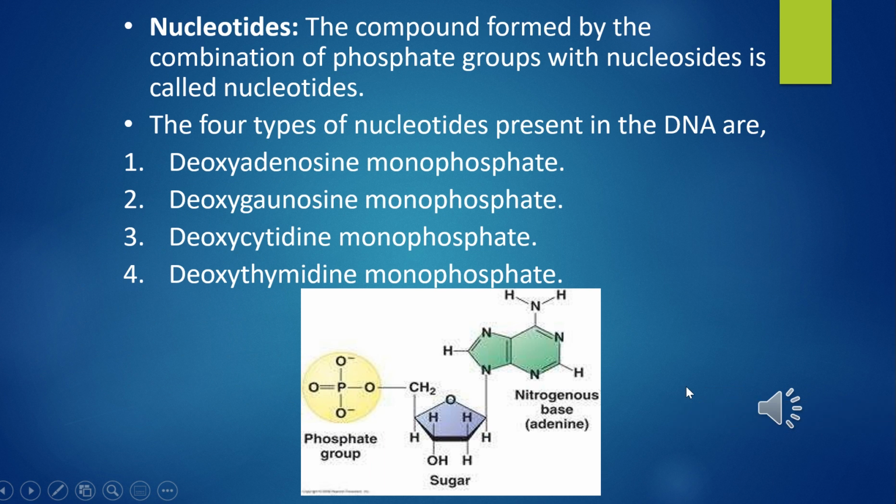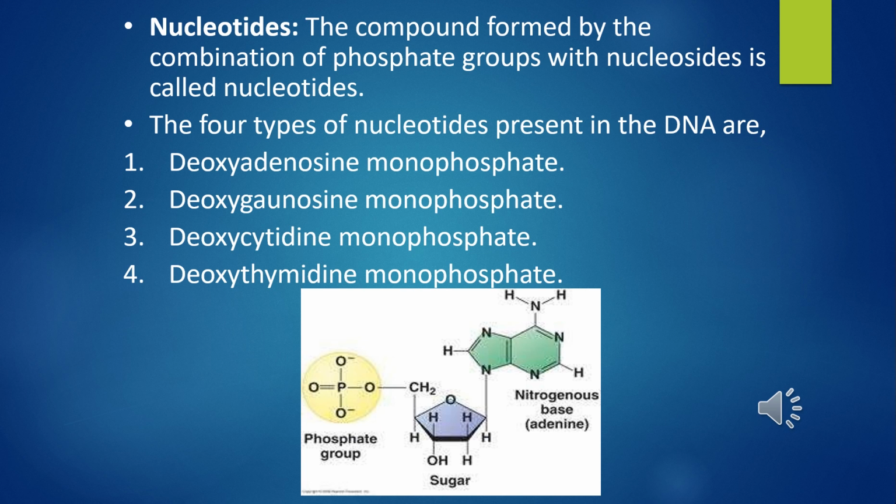In the previous slide, we studied nucleosides. Now we'll study what nucleotides are. The compound formed by the combination of a phosphate group with a nucleoside is called a nucleotide. It means that if the nucleoside has a phosphate group attached at its 5th position, it will be called a nucleotide.